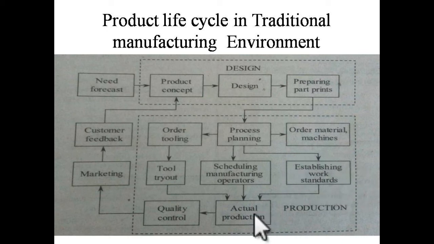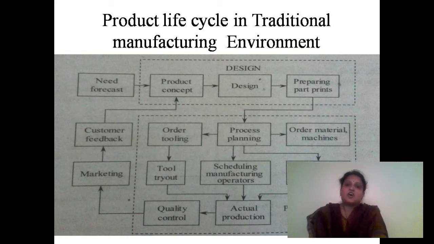Once this is done, the actual production starts. And as I told you, we have two different types of quality control, that is online inspection and offline inspection.